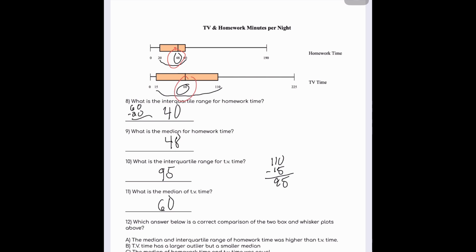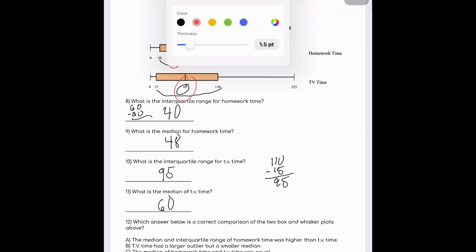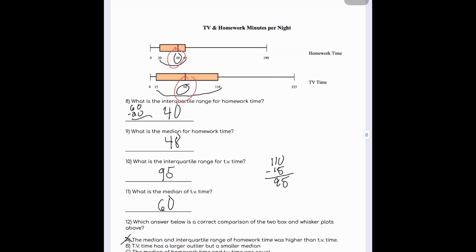We already answered those questions. That one cannot be true, so we can cross A out.